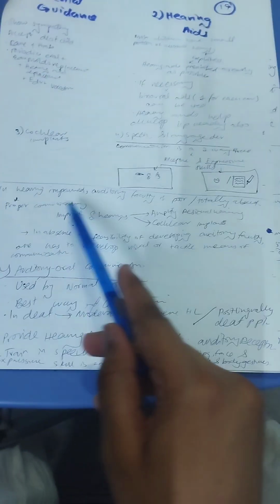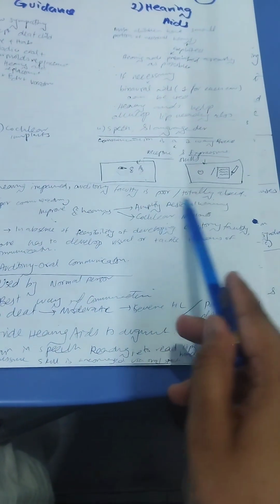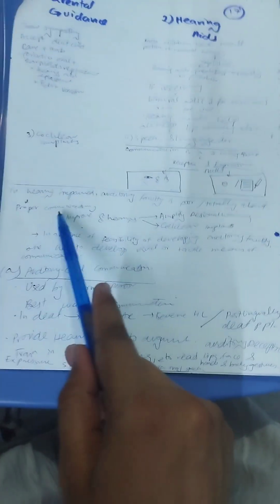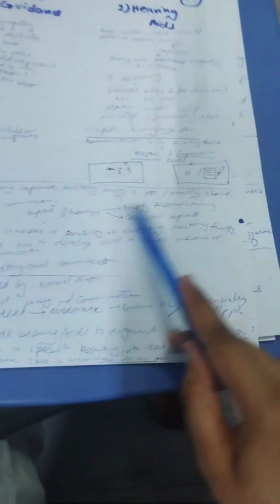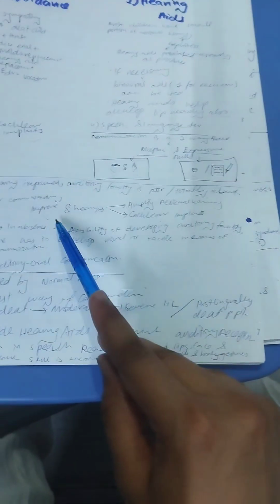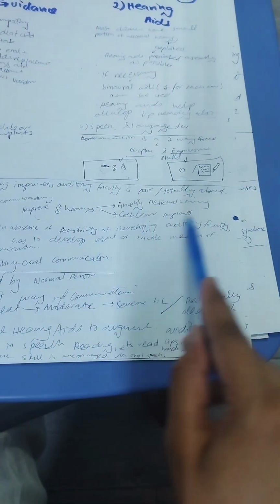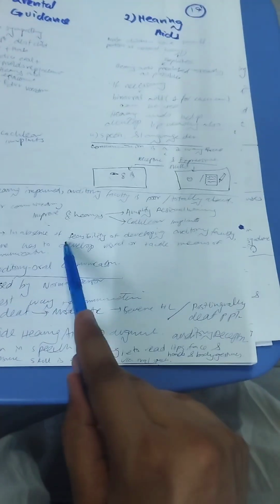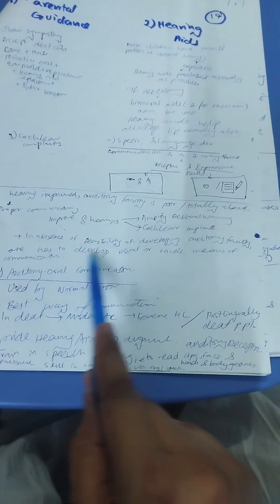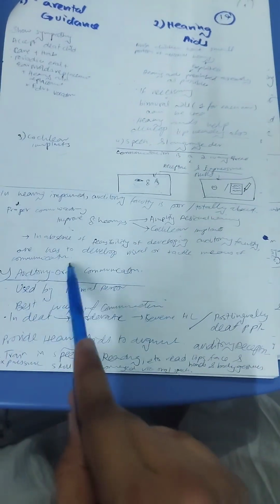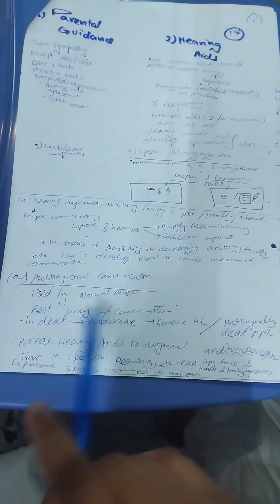And we can also use cochlear implants. In the hearing impaired, auditory faculty is poor or totally absent. So proper communication will improve hearing. For this we will amplify the residual hearing and use cochlear implants. In the absence of feasibility of developing auditory faculty, one has to develop visual or tactile means of communication. Firstly, we have auditory oral communication. It is used by normal persons.